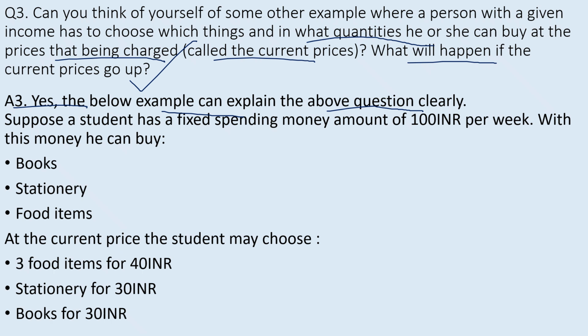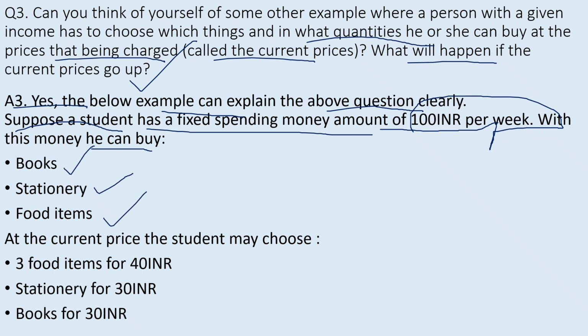Now we consider students. Suppose a student has a fixed spending money amount. So what is the amount here? We take it as 100 INR, Indian rupees, per week. So per week he is allowed to spend 100 rupees. With this money, what does the student buy? He can buy books, stationery, and food items. Now at the current price, the student may choose. So what is the current price? It is 100 INR. So he can choose in the way below.